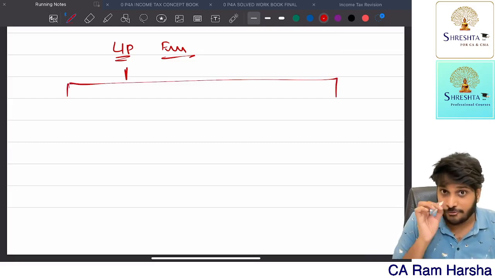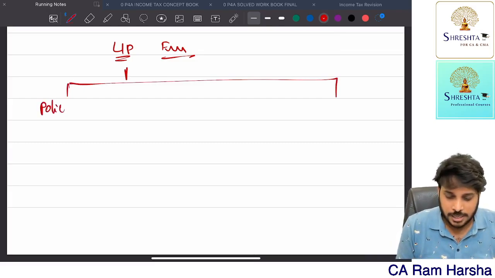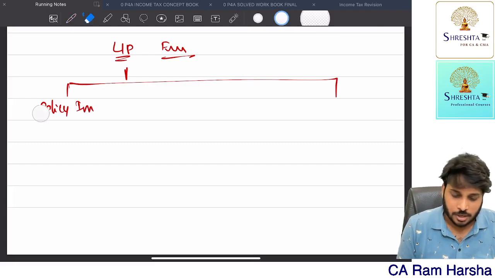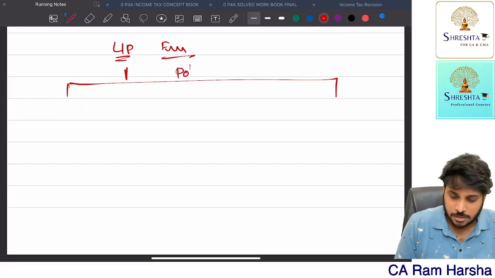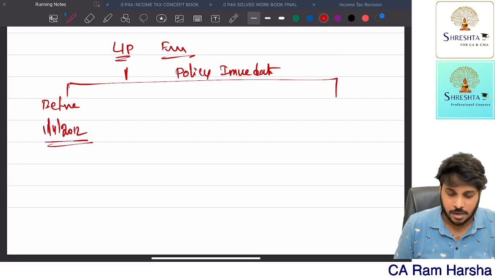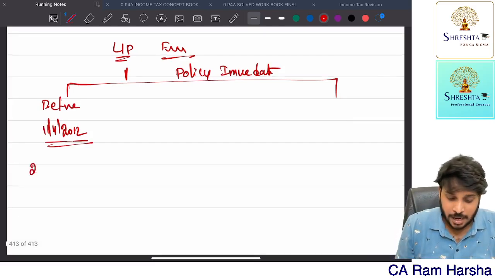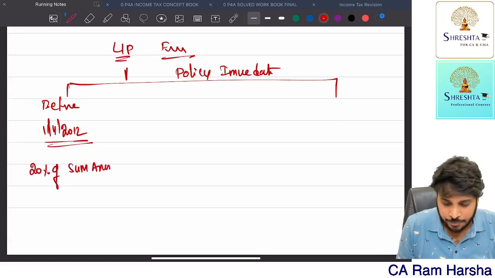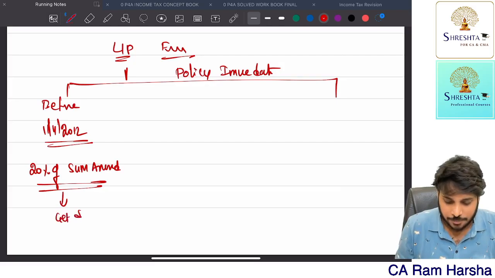Policy issue date. If the policy is issued before 1st April 2012, then whatever premium you are paying, up to 20% of sum assured, you will get deduction. Getting it?